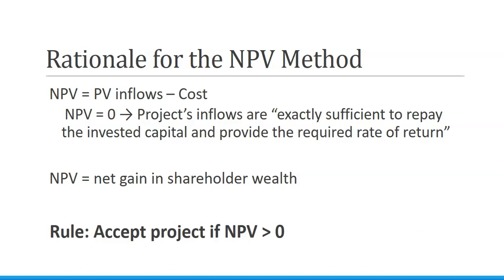Why do we use the net present value method? One, we want to know that the project's inflows are sufficient to repay the invested capital that we're outlaying for this project and provide our minimum required rate of return. We want to know that we're increasing our shareholder wealth, and it uses the time value of money. There are decision methods for capital investment projects that don't use the time value of money, and those are not considered the best method of calculation.